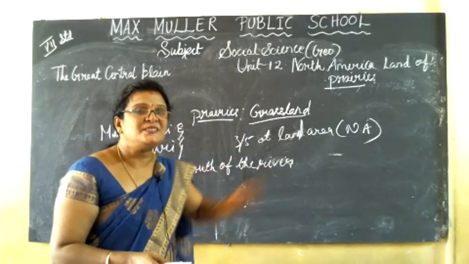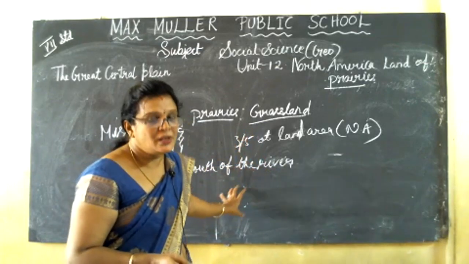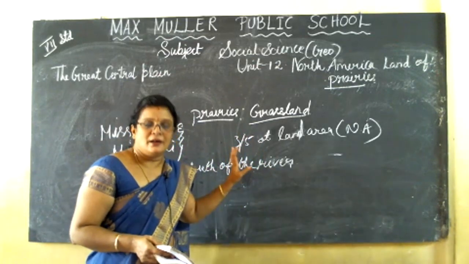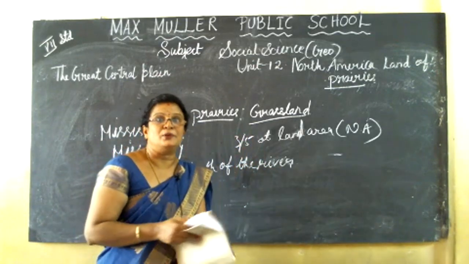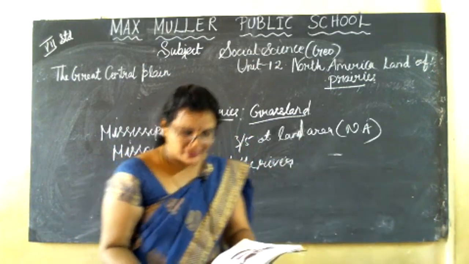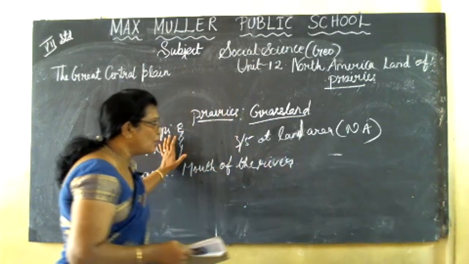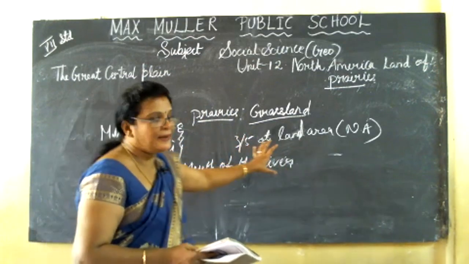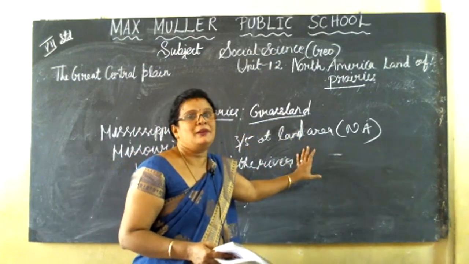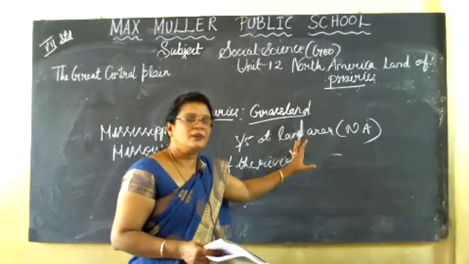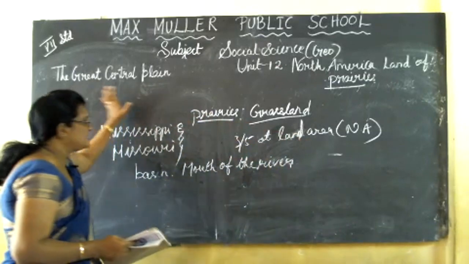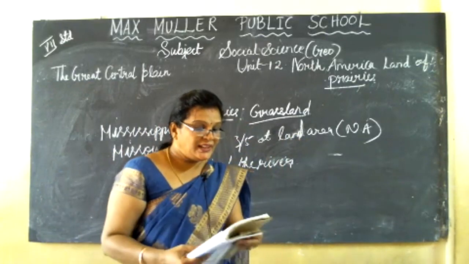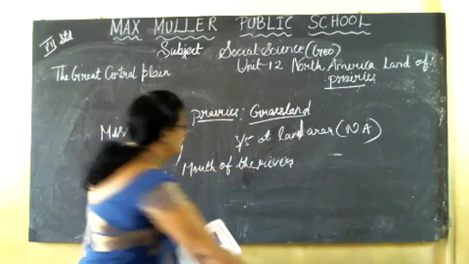Okay, basically this plain is suitable for agriculture because of the coastal plains, the important rivers, the Mississippi and Missouri, and also the other tributaries from the coastal plains. So this is one of the most important fertile lands for farming. About 3% of land area is suitable for agriculture. Okay, this is about the Great Central Plain. Then next we are going to study the Eastern Highlands.